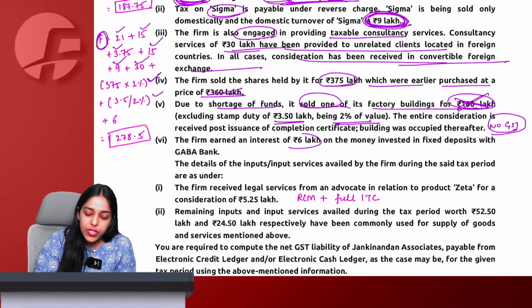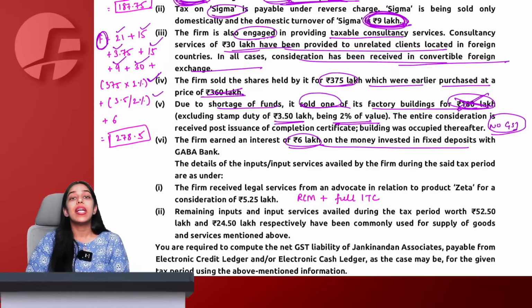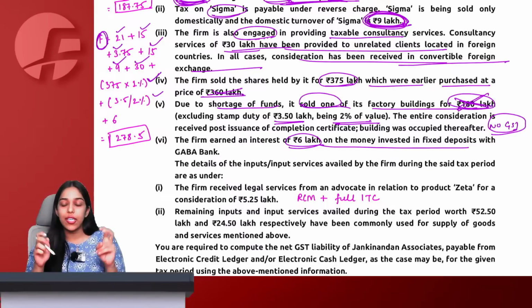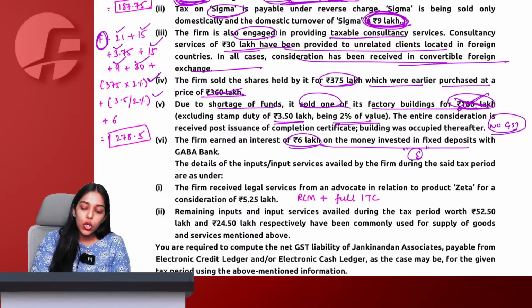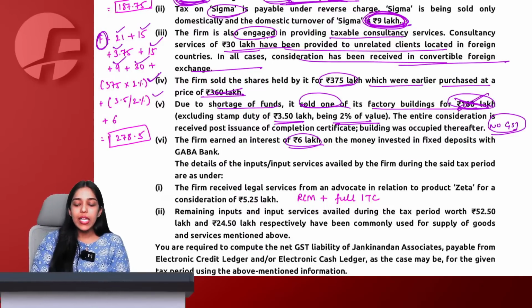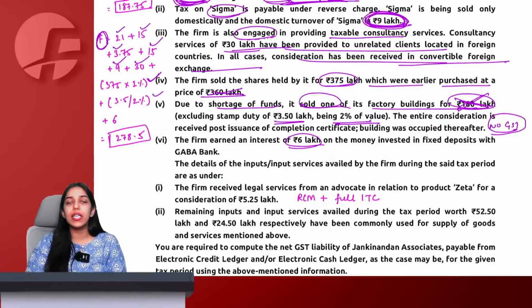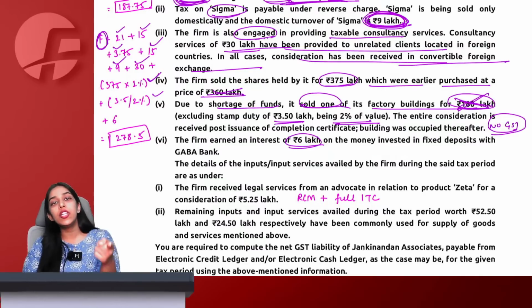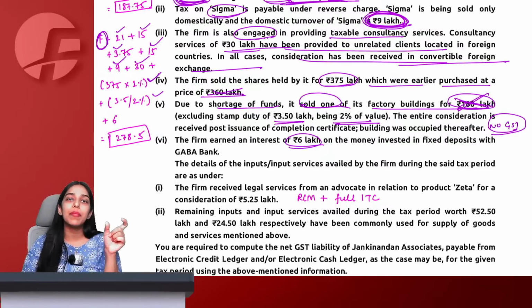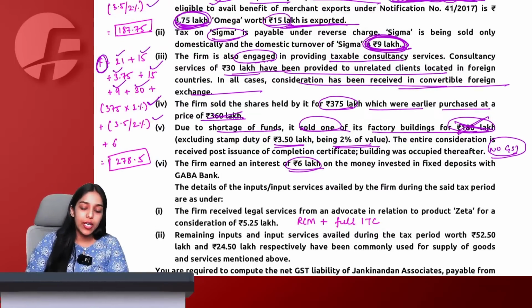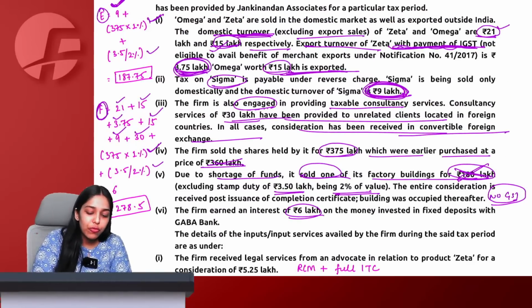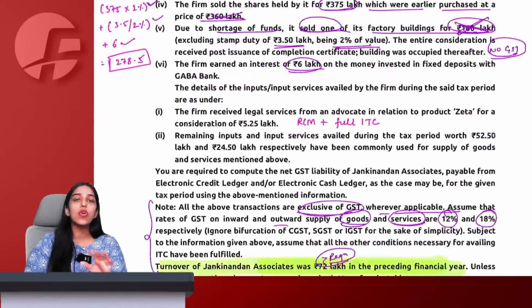We earned interest of 6 lakh on FD. Now we know interest is normally exempt, but for computing the exempt turnover for reversal purpose, interest earned by any person other than a bank does not form part of E. Even though interest is normally exempt, while calculating your E exempt turnover, you do not consider interest. So this 6 lakh will only form part of my total turnover, but not of my exempt turnover because no reversal is required.